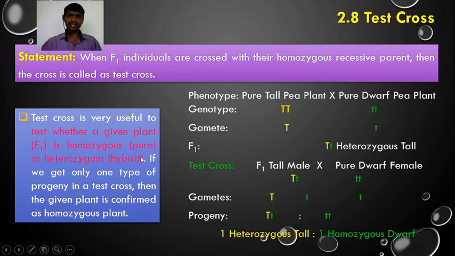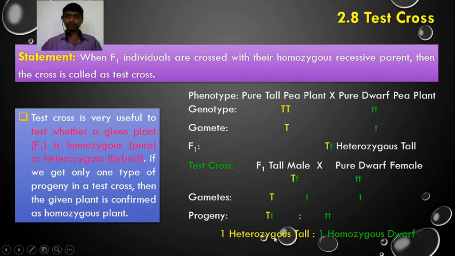So here it is useful to test whether a given plant, that is F1, is homozygous or heterozygous. If we get only one type of progeny in a test cross, then the given plant is confirmed as homozygous. But in the example, we get both types of progeny, that is tall and dwarf. So the F1 is heterozygous in this case.